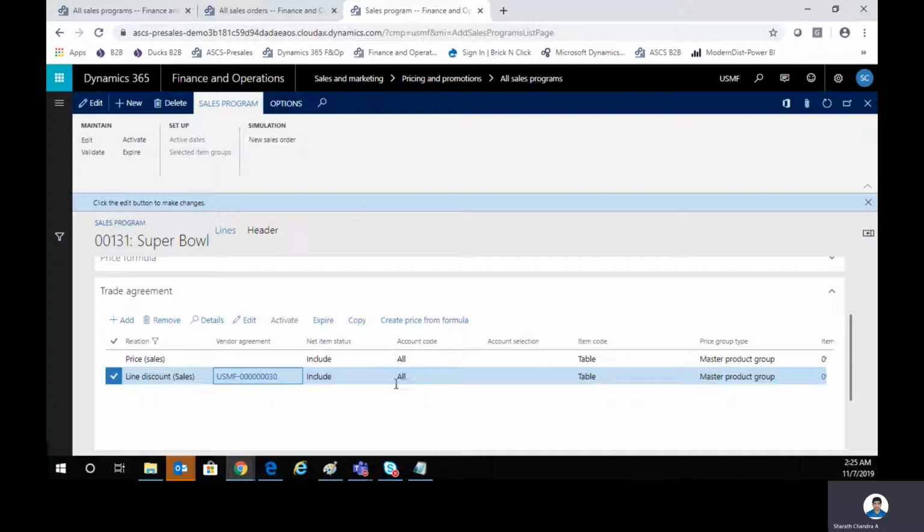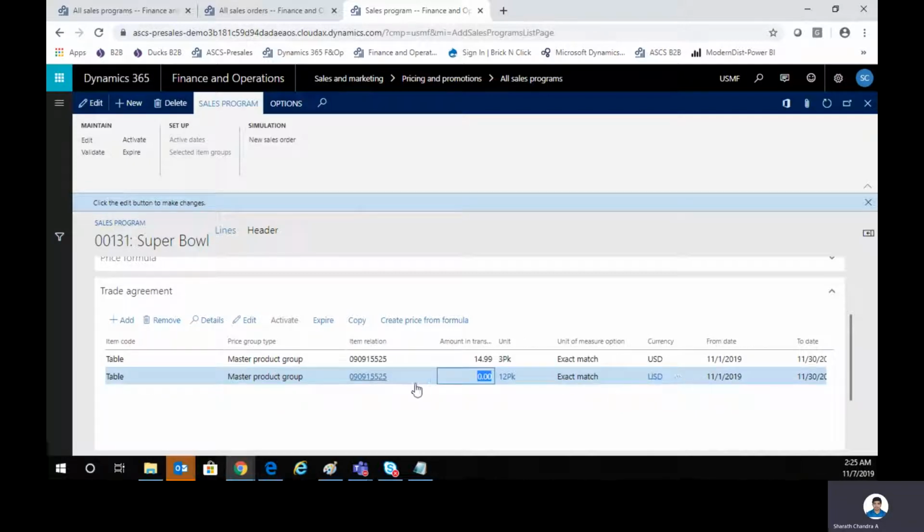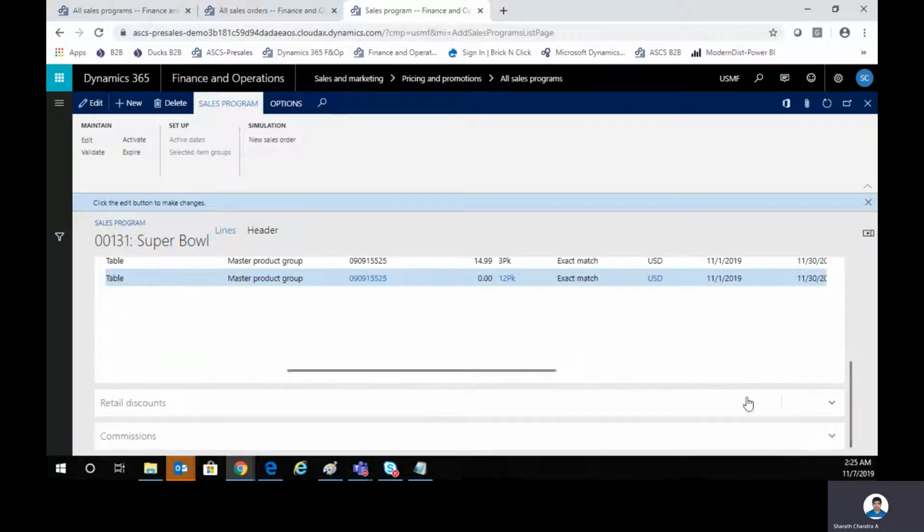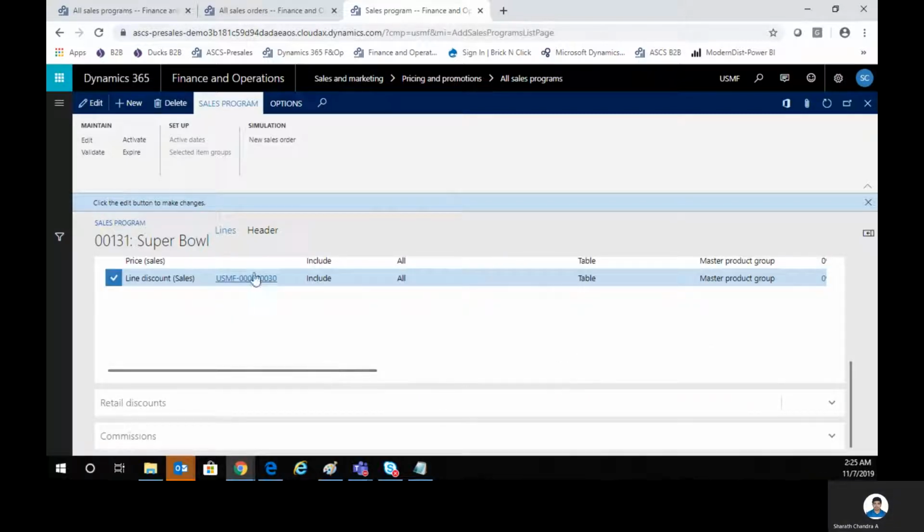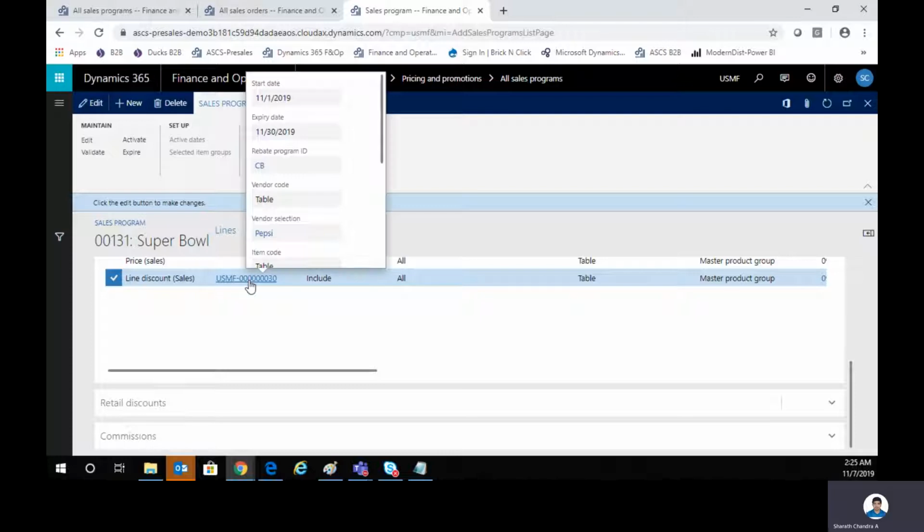So I'm saying that for all the customers, when you sell this particular item, a Pepsi, the 12 pack, then this particular rebate agreement gets triggered, which is $1.3 per pack, right?